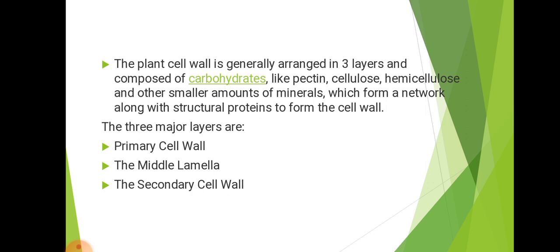The primary cell wall forms in primary growth of plants. The secondary cell wall is formed in secondary growth of plants. The middle lamella is formed when cell division happens in a cell. The two nuclei separate and spread to the polar regions. Between the two nuclei, the middle lamella is formed.